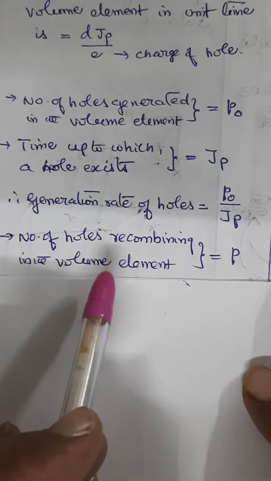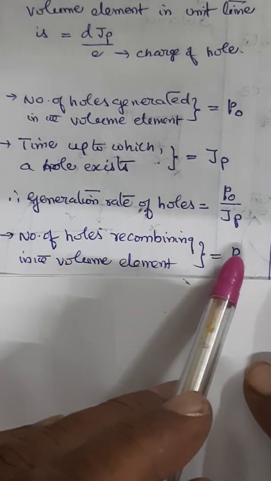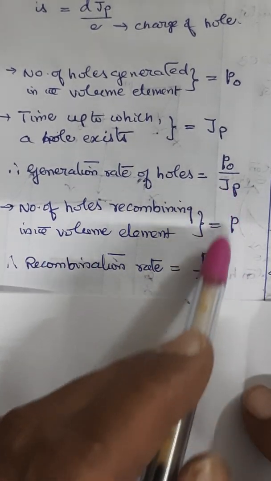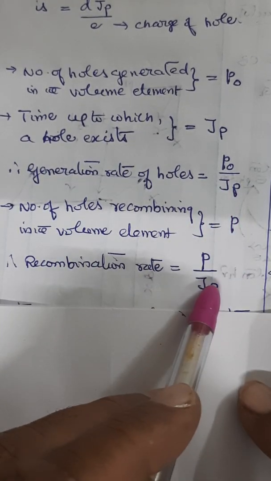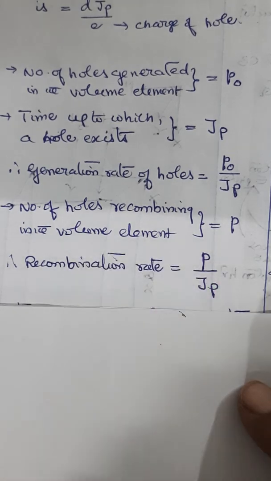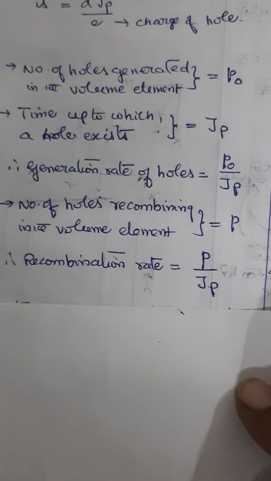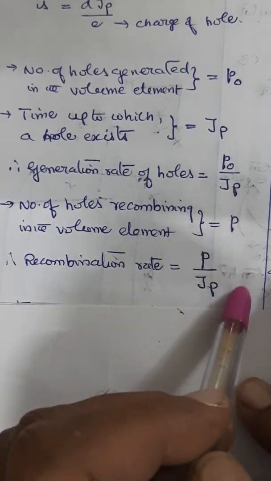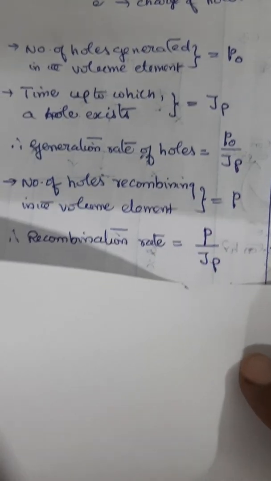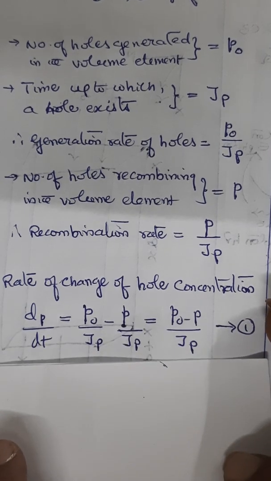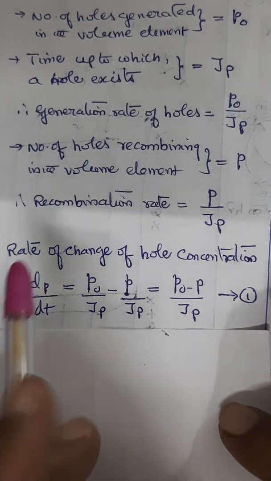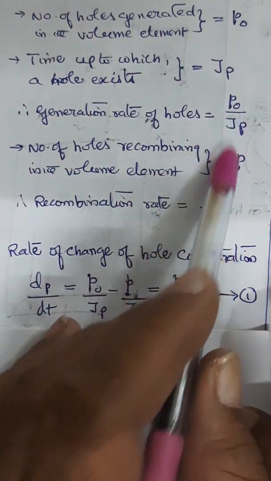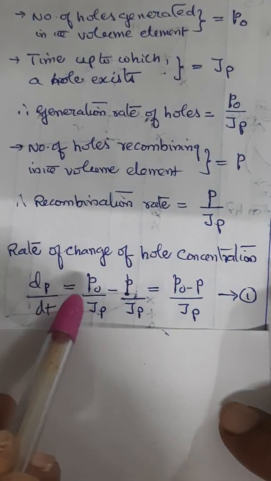Similarly, for the number of holes recombining in the volume element, we started with p, and the recombination rate over the time interval you can calculate as p by tau p, or Tp, whatever you call it. Now, from these two, we can calculate the rate of change of hole concentration. That is nothing but the derivative of p with respect to time, that is dp by dt.